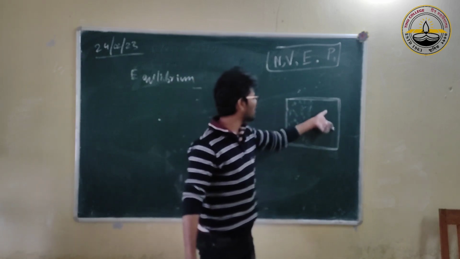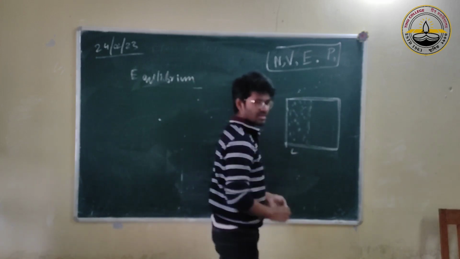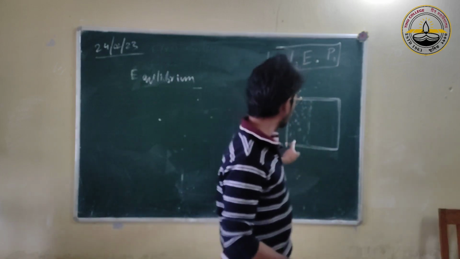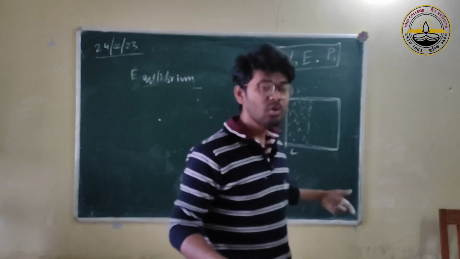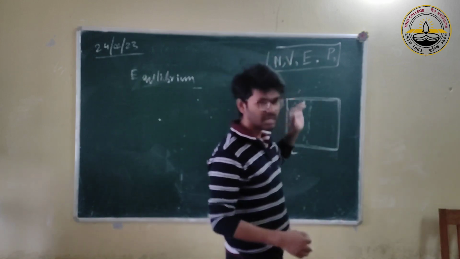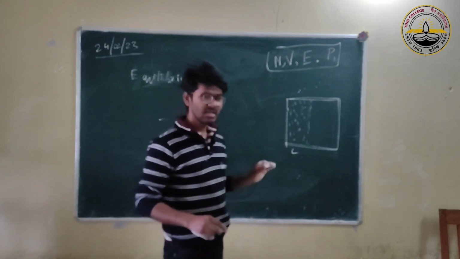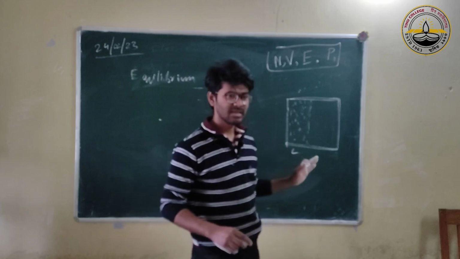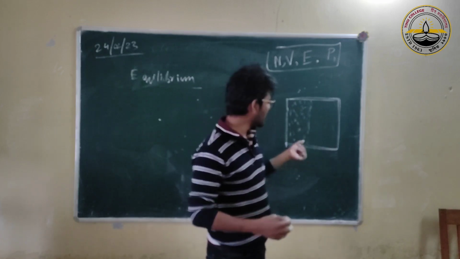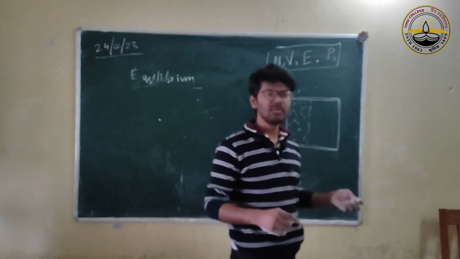So why not all the particles at some point in the left half of the box? This should also be allowed. And this should also have equal probability of happening, right? This is also a microstate corresponding to that macrostate. So now the problem is, yes, it also has equal probability. But compared to the other cases, it is really, really less probable. And that's why we don't see it.